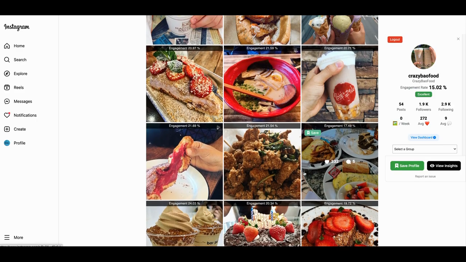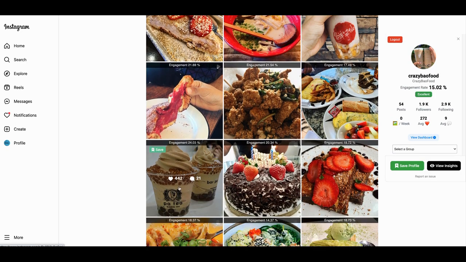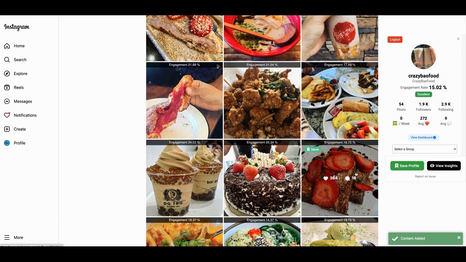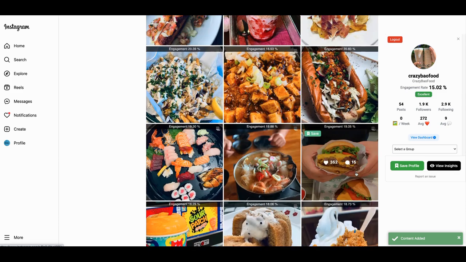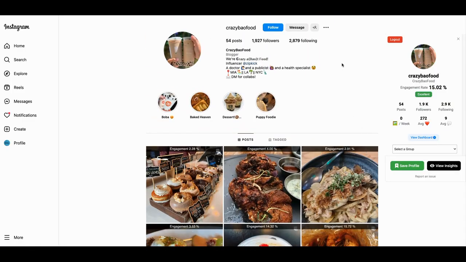I want to show them these engagement rates of 20, 25%, 24%. It's amazing. 442 likes here, right? And 21 comments. So we'll save these here. I just got them under general. I don't have them under a separate profile, but you can set up different profiles to set them under. So that's it. That's the reason why.